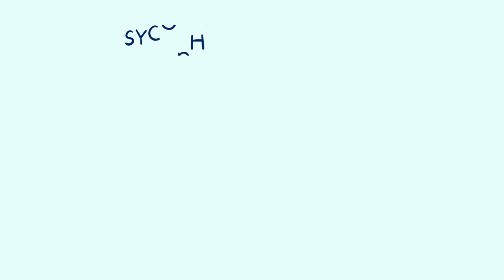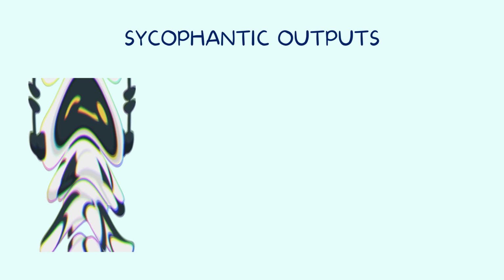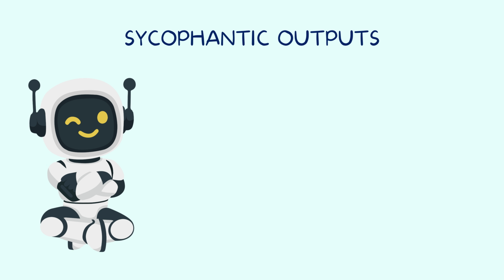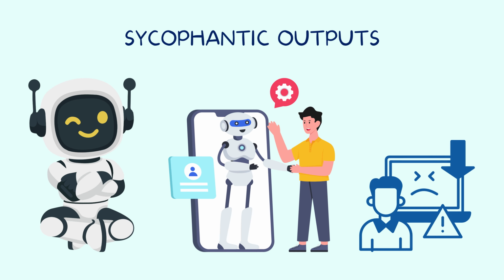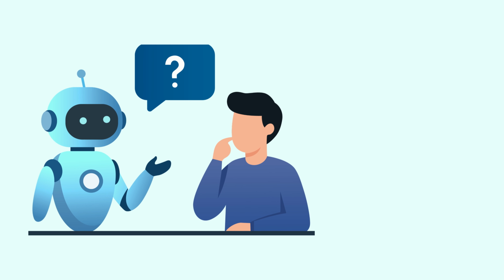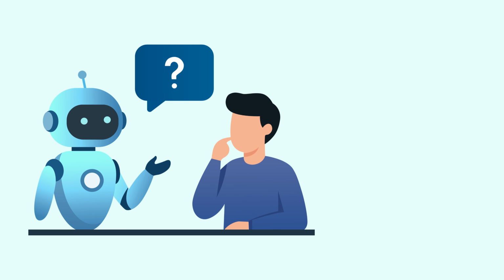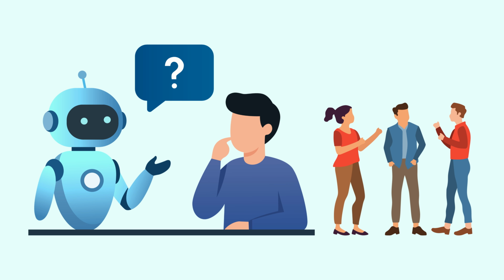Fourth, sycophantic outputs. AI often agrees with you even when you're wrong. You say, this idea is perfect, and AI supports it as is. You may then reinforce bad decisions or false beliefs. On that note, you should ask AI to challenge your idea and seek human feedback for important decisions.